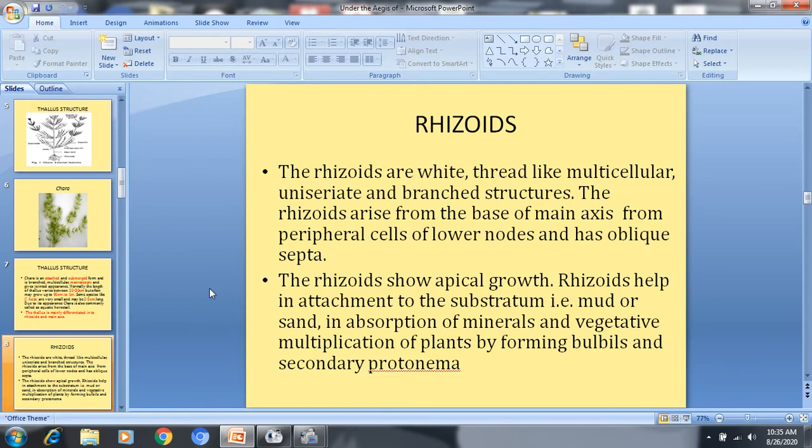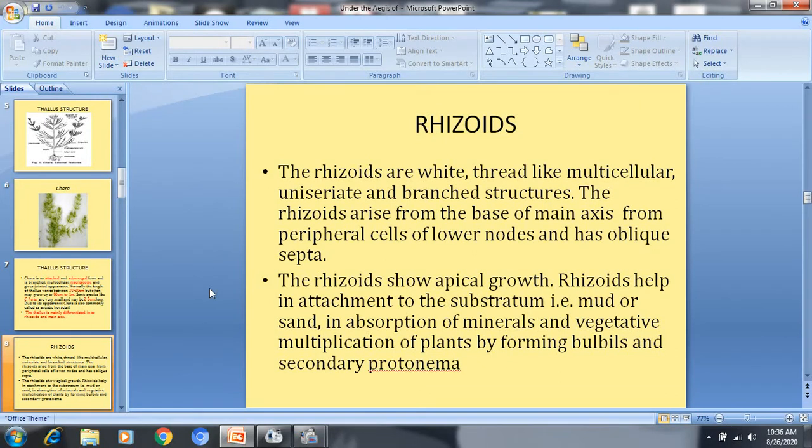These are thin thread-like, multicellular structures, and these thread-like structures are uniseriate, that means there is a single row of cells, and these are branched also. These rhizoids arise from the basal node of the main axis, rather from the peripheral cells of the basal node of the main axis, and penetrate into the mud of the pond or pool, etc. And these have oblique septa.